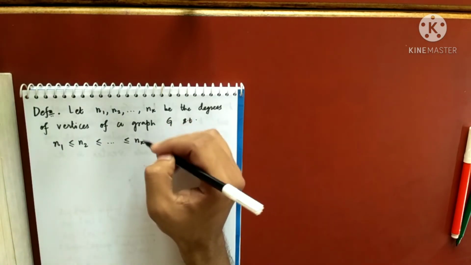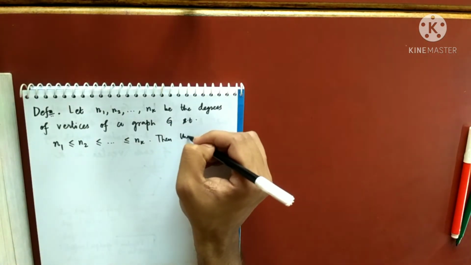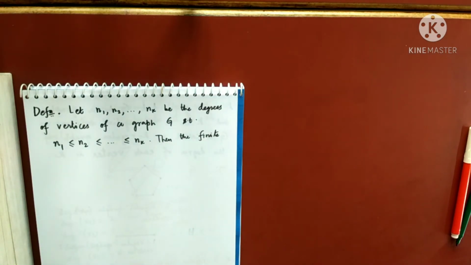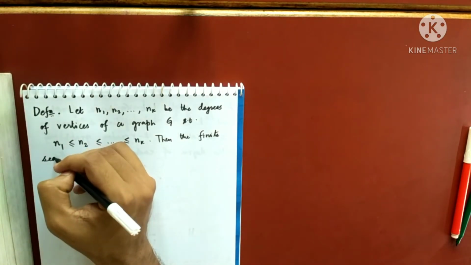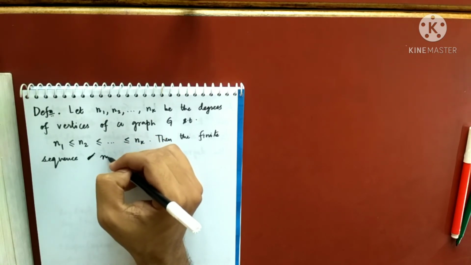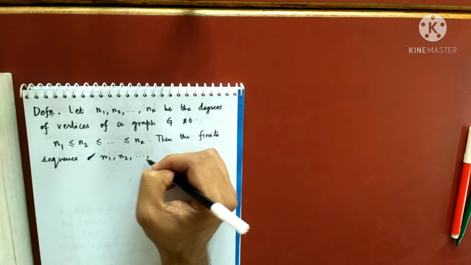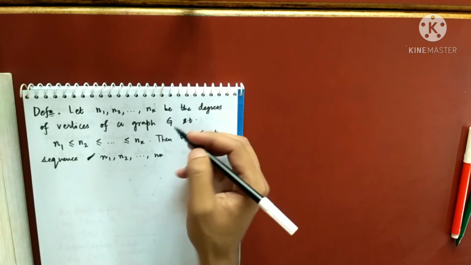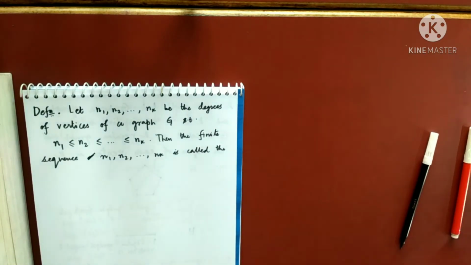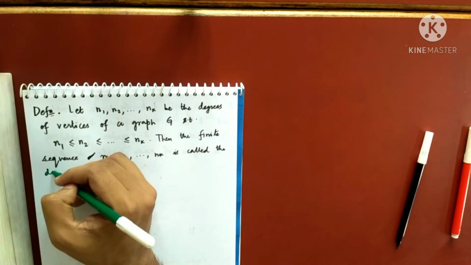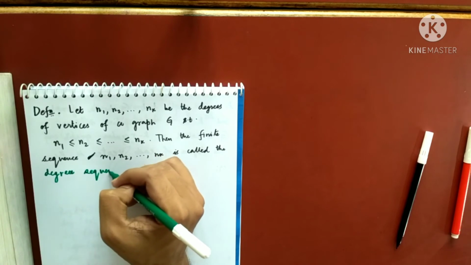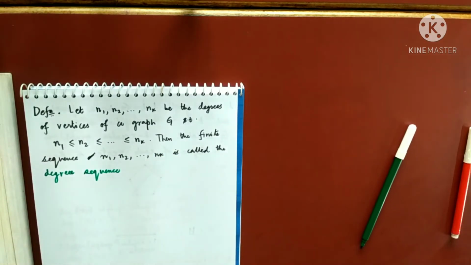Then definitely it cannot be infinite, because the number of vertices in a graph is always finite. So then the finite sequence n1, n2, dot dot, nk is called the degree sequence of the graph G.